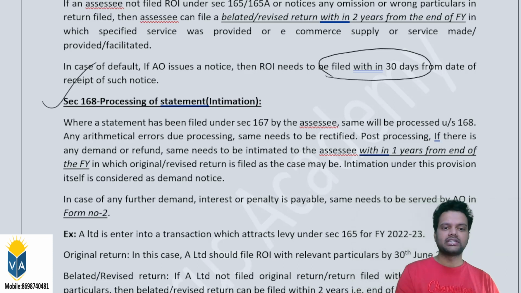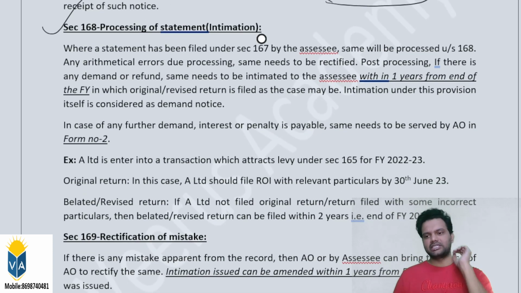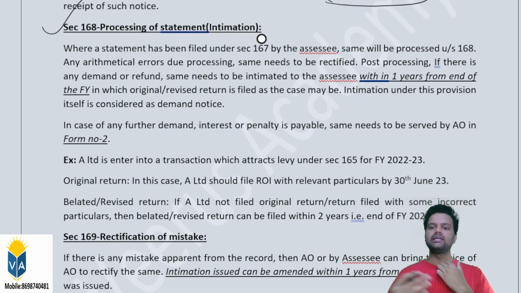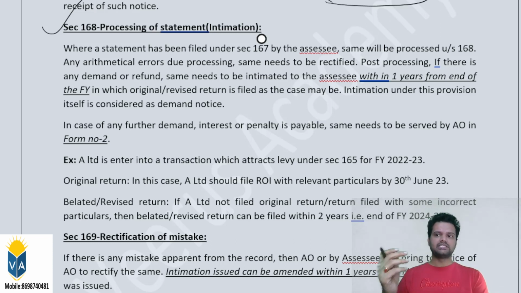Now I'm moving on to section 168. Just like the income tax return, once you file the income tax return under section 139 subsection 1, the return will get processed and you will receive an intimation from the assessing officer, right? Similarly, when you file your return under form number 1, your assessing officer will send you a notice that this is the extra additional demand, or there is no demand, or there is a refund. In any case, he will issue an intimation to us. This is the processed statement to you. So what is the timeline for the assessing officer to issue that intimation?